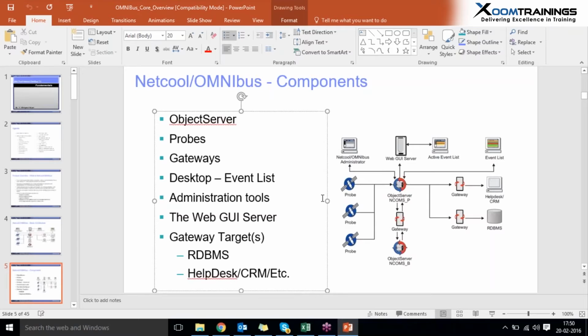We have to create certain instructions and perform right click tools there. And the WebGUI server, a browser server that we have to install. It is another third party tool, it has Tip integrated into the browsers. And gateways, these gateways are the channel between the object server and the other third party database or helpdesk systems.